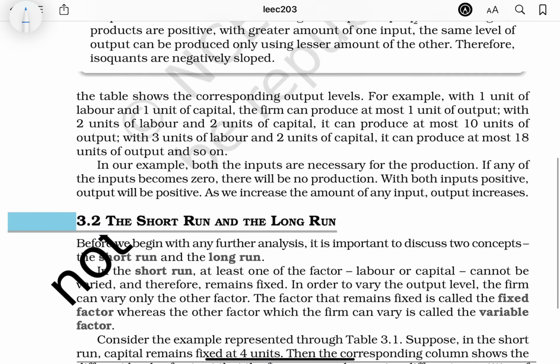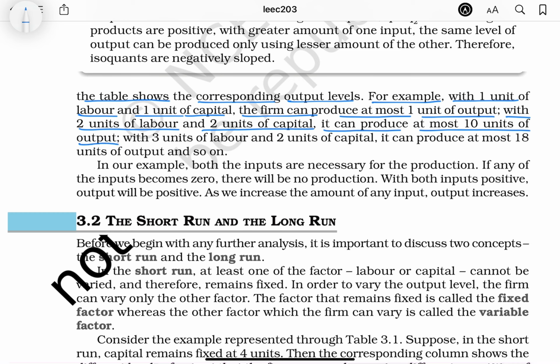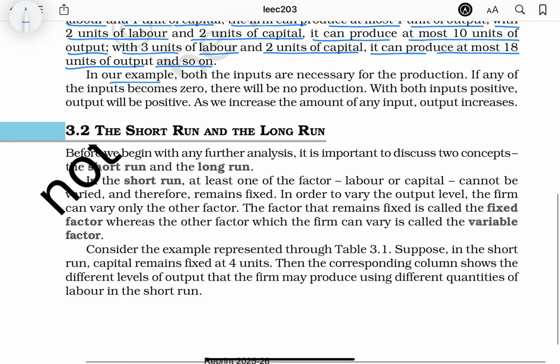इसको बाद में देखेंगे. Two factors of the table shows the corresponding output levels. For example, with 1 unit of labor and 1 unit of capital, the firm can produce at most 1 unit of output. With 2 units of labor and 2 units of capital, it can produce at most 10 units of output. With 3 units of labor and 2 units of capital, it can produce at most 18 units of output, and so on. In our example, both the inputs are necessary for the production.